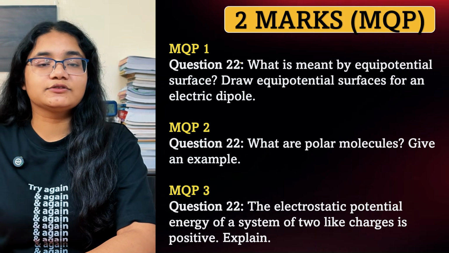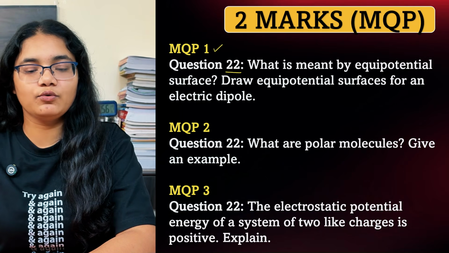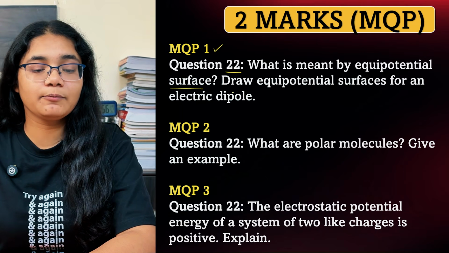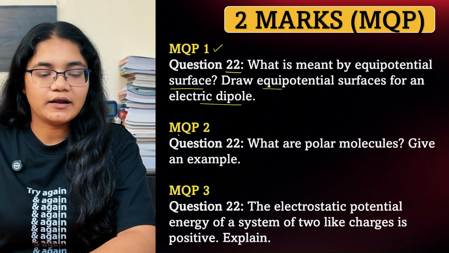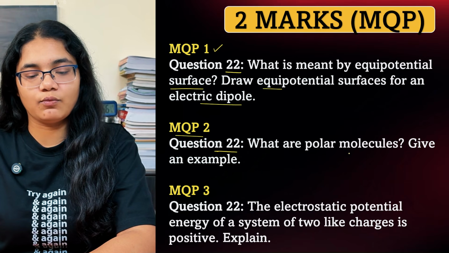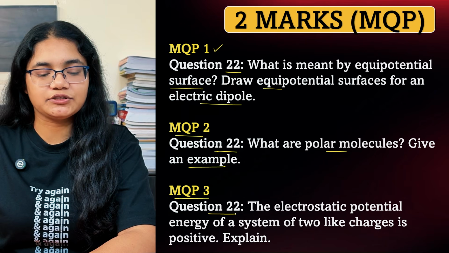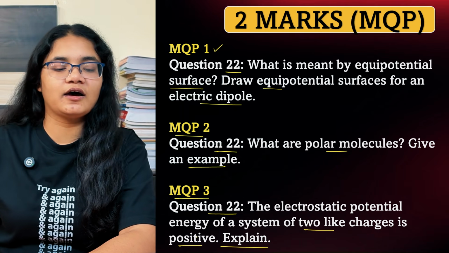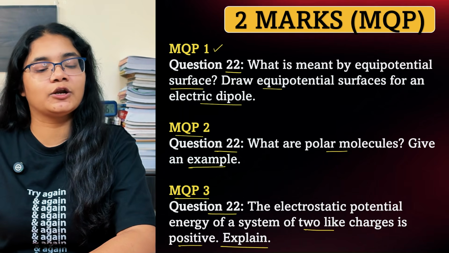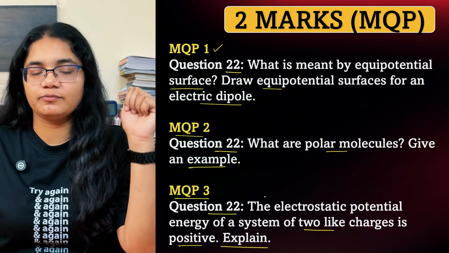Now 2 marker questions from your model question papers. From model question paper 1, question number 22, what is meant by an equipotential surface, and draw the equipotential surface for the electric dipole. Next, model question paper 2, question number 22, what are polar molecules, and give one example. Then model question paper 3, question number 22, the electrostatic potential energy of a system of two like charges is positive, explain. So these are the 3 model question papers and their questions. You can see in all of them, in question number 22, you will get questions from this particular chapter.